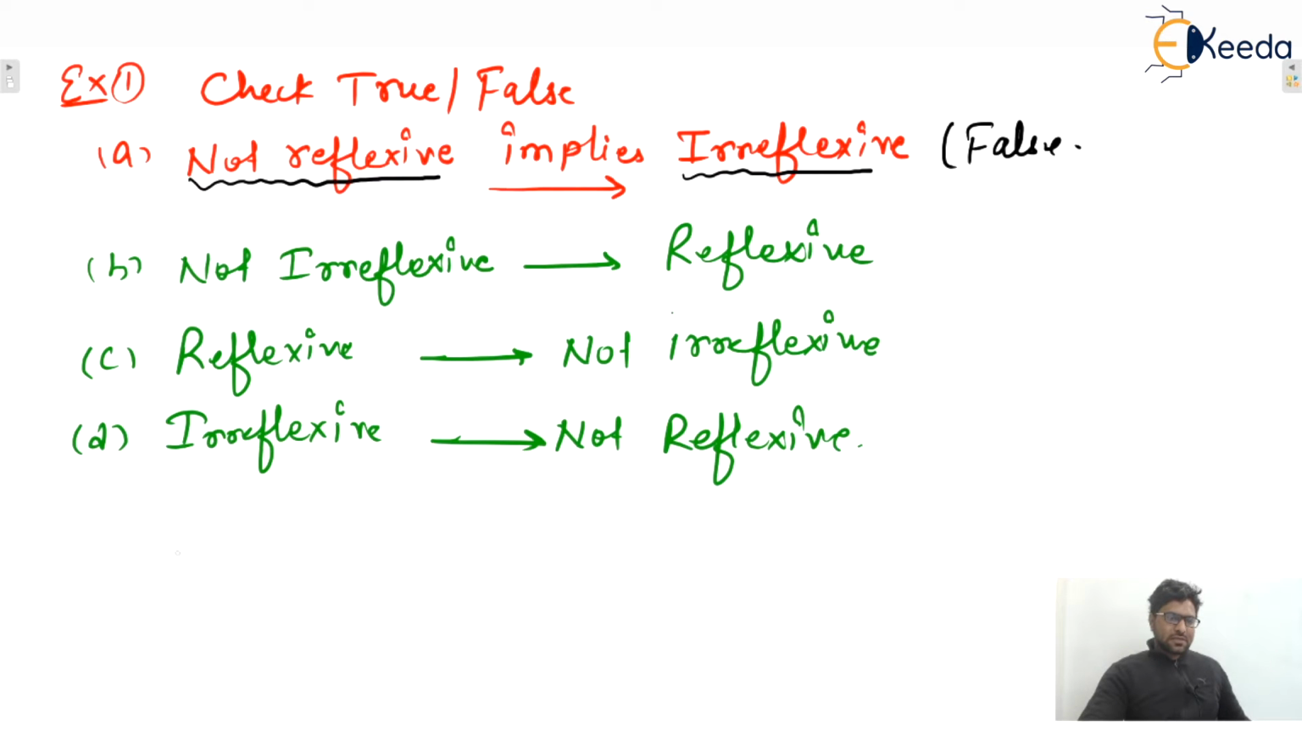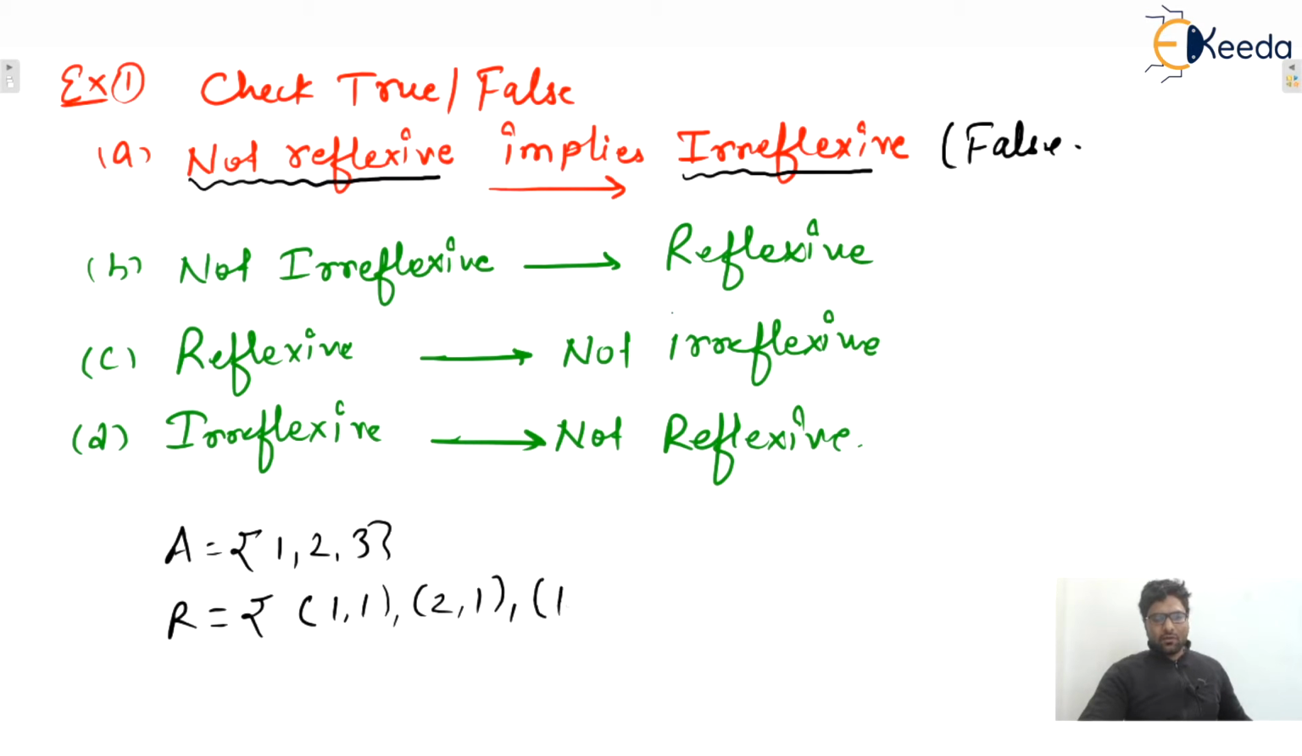Let us consider a set A and a relation on A, meaning on A cross A. Let's say the relation is (1,1), (2,1) and (1,3). Now you tell me whether this is reflexive or not. Yes, this is not reflexive, and we can say that not reflexive implies irreflexive. Is it irreflexive? No, this is not irreflexive either. That's why statement 1 is false, isn't it?